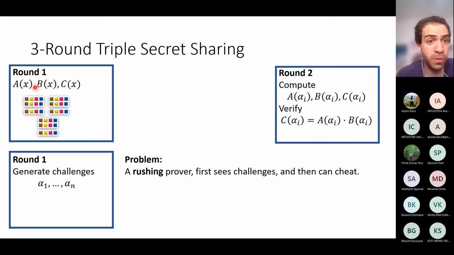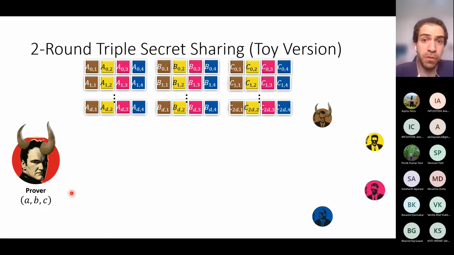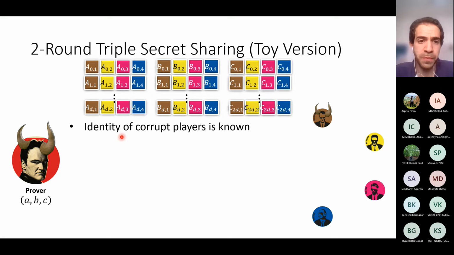I should mention that this protocol is actually secure if the adversary is not rushing. But for a rushing adversary, this protocol is not secure, so we need to find another way to generate the challenges. And indeed, we will generate the challenges in the first round, but in a way that keeps at least one challenge secure from the adversary. So I will start with the toy version. Let's assume for the toy version that I know the identity of the corrupt parties. Okay, so the honest parties know who the honest parties are, and they know that these two are corrupt.